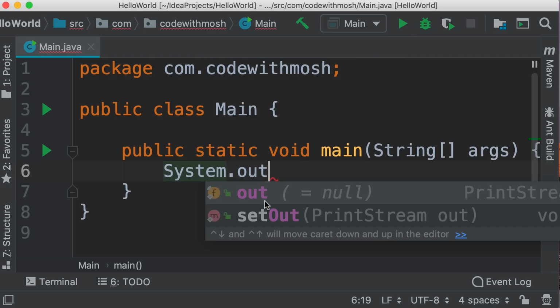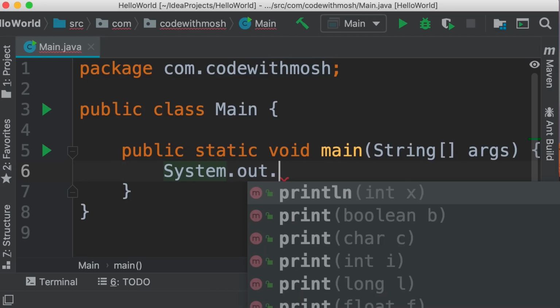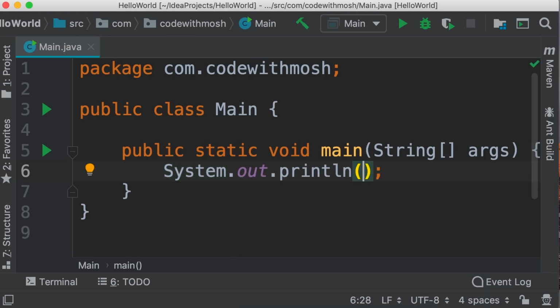Now, what is interesting here is the type of this field, and you can see that on the right side. That is print stream. So print stream is another class that is defined in Java. So once again, we use the dot operator to look at the methods or members defined in the print stream class. The method we're going to use is println, which is short for line. Look at the icon for this method. So M indicates a method. Now, we press enter, and IntelliJ automatically adds these parentheses as well as a semicolon. So now with the code on line 6, we're calling or executing the print line method.